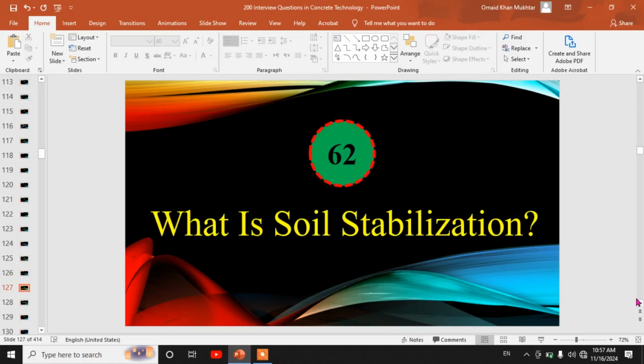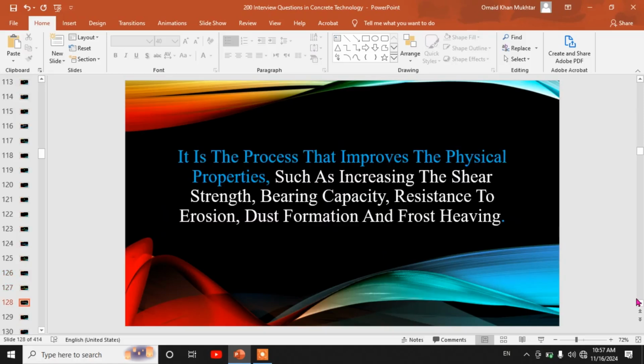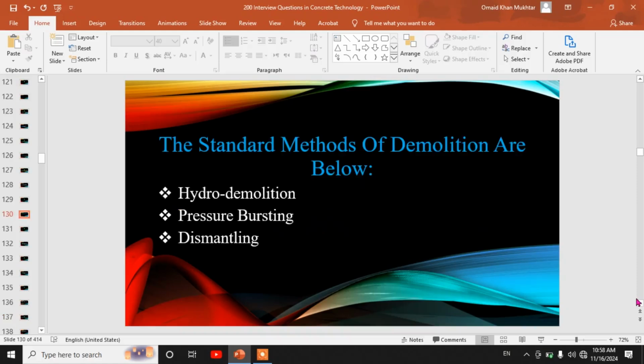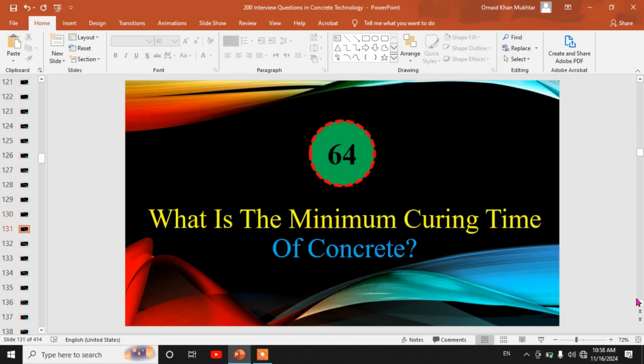62nd. What is soil stabilization? It is the process that improves the physical properties such as increasing the shear strength, bearing capacity, resistance to erosion, dust formation, and frost heaving. 63rd. What are the standard methods of demolition? The standard methods of demolition are below: hydro demolition, pressure bursting, dismantling.